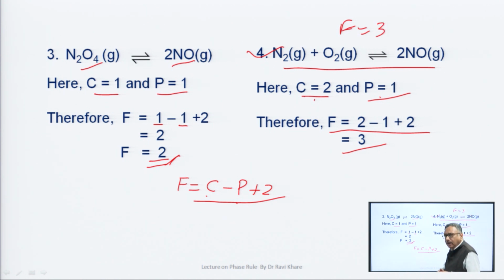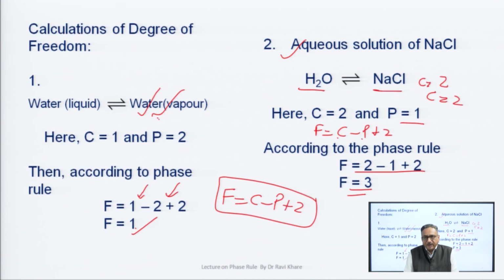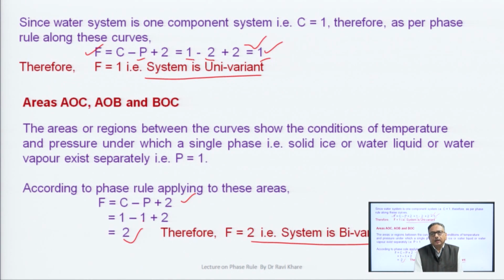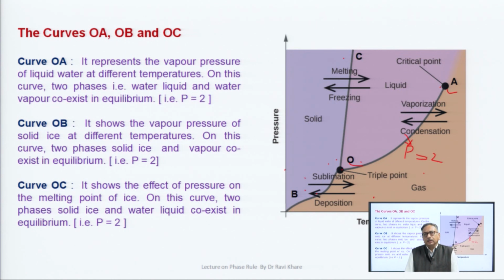So, in this way you can determine the number of phases, number of components and degrees of freedom which are required by any question.